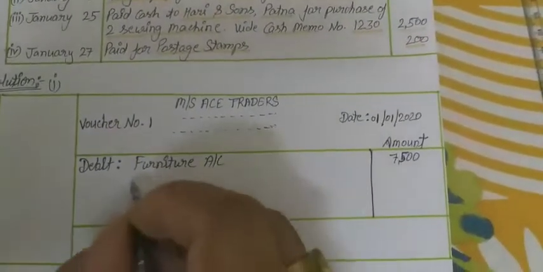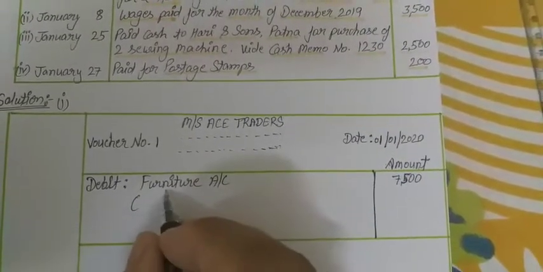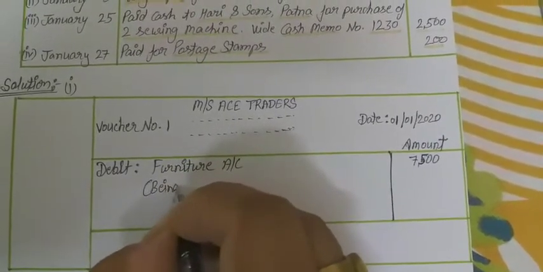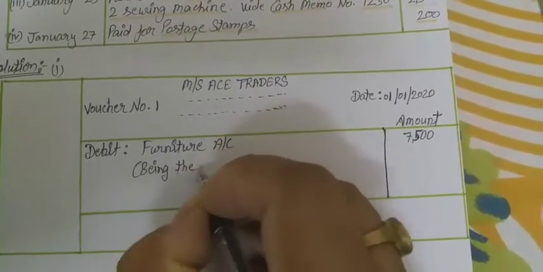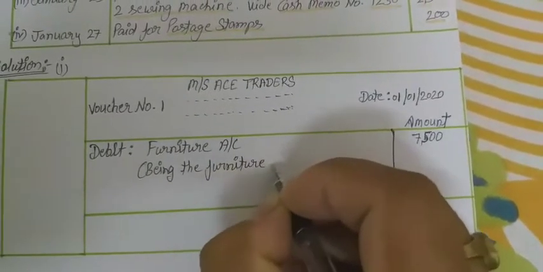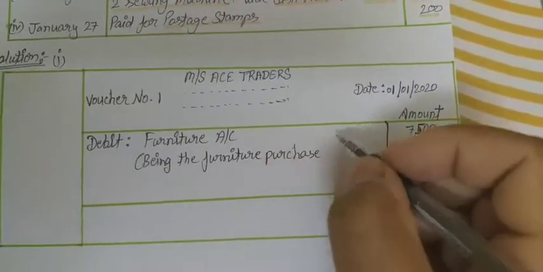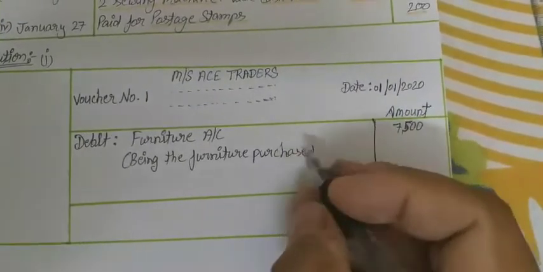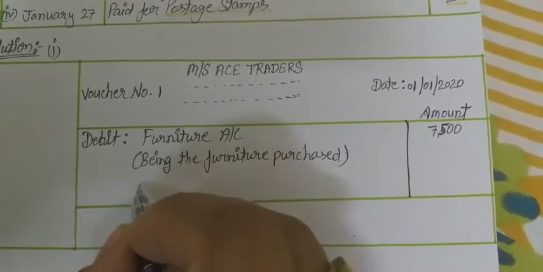And then there is a brief description about these transactions. This narration starts with the word "Being". Being the furniture purchased against cash memo.